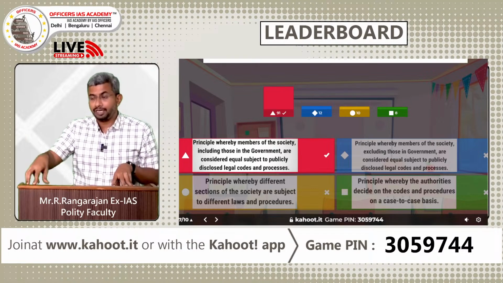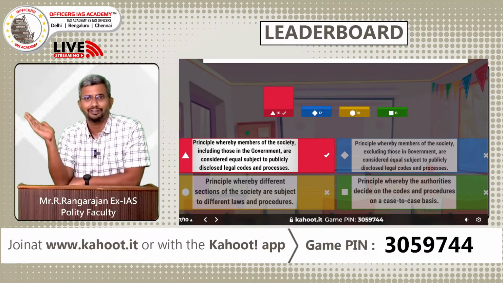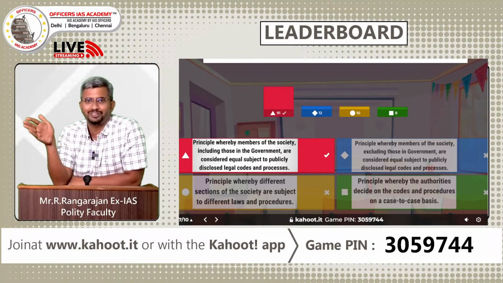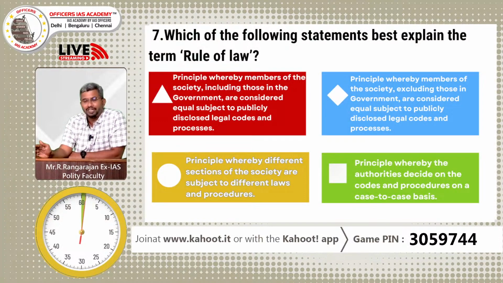Second statement is incorrect. Even government officials are subject to the same law. I mean, they may get away because of their contacts. That is poor implementation of the law. But rule of law requires even government servants to be subjected to the same law. And you can't have different laws for different sections of the society.